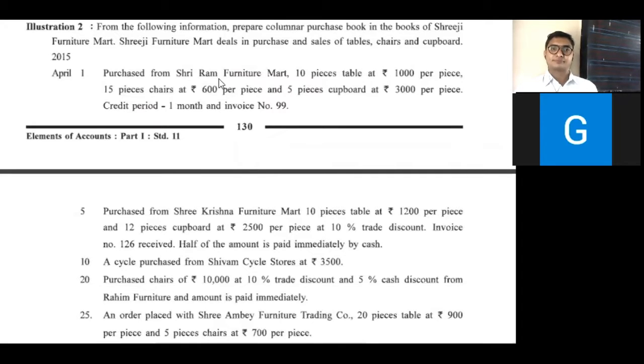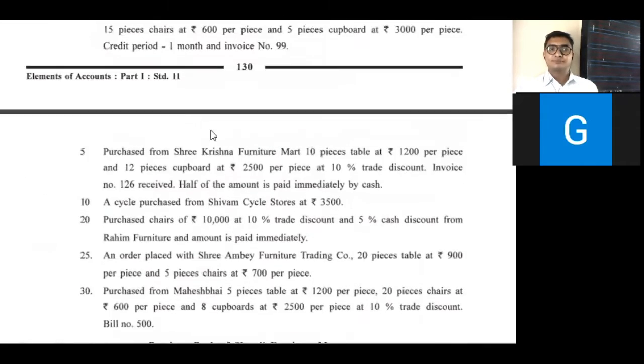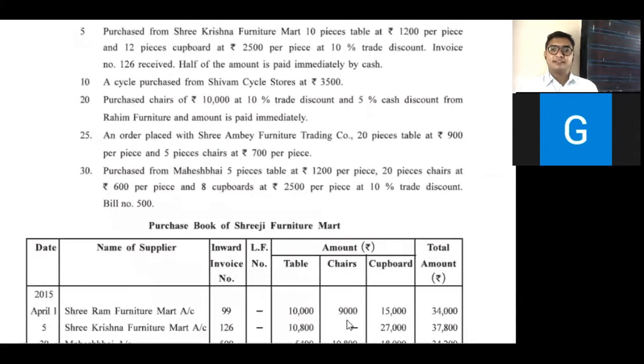First of all, 10 pieces of table, 1000 per piece. 1000 multiplied by 10, so table becomes 10,000. Next, chair: 15 pieces, 600 per piece. 600 into 15, answer is 9000.